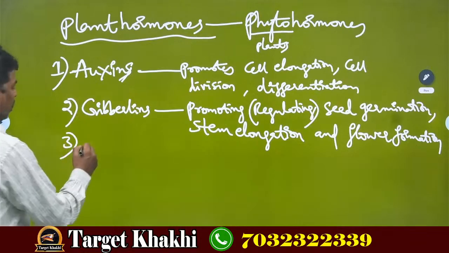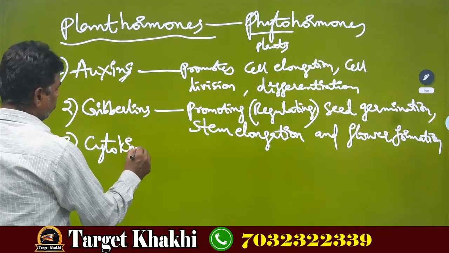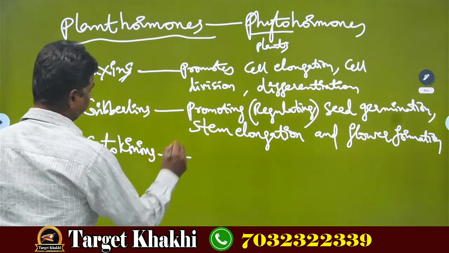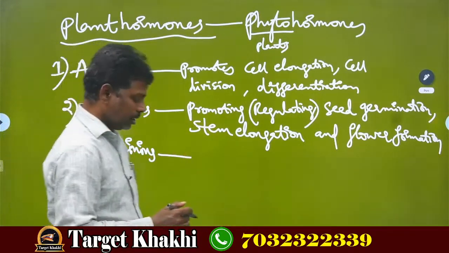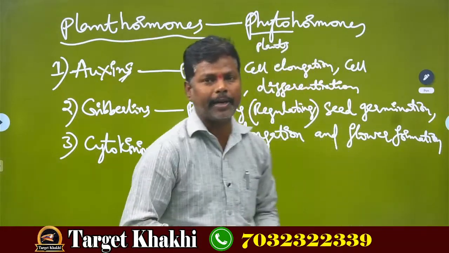Third one is cytokinins. What will cytokinins do? What is their role in the plant body?